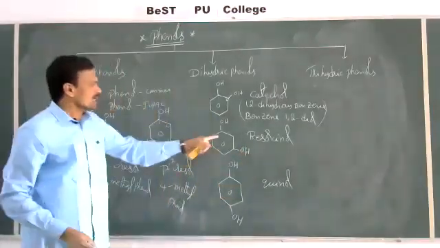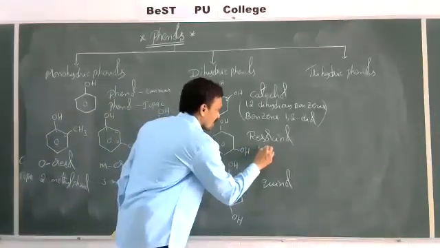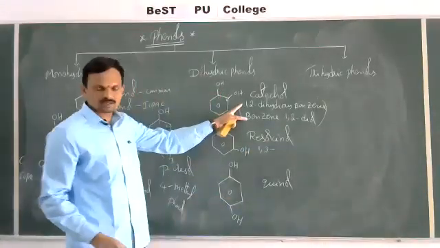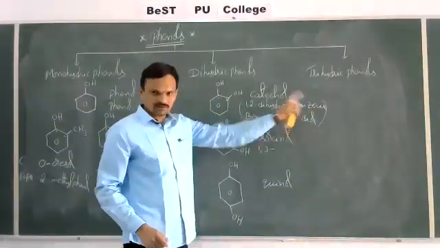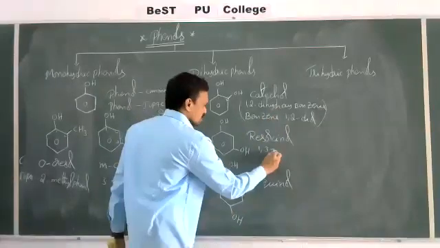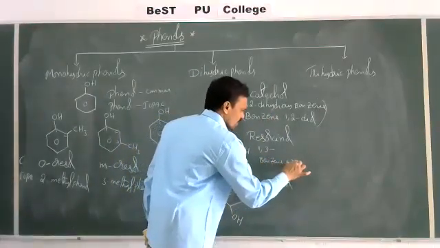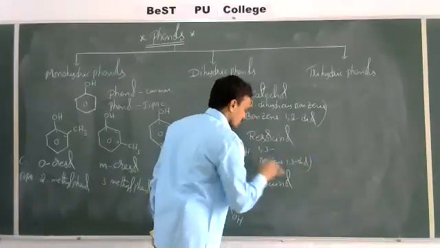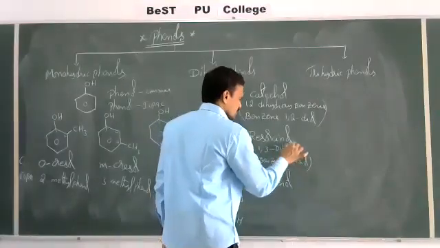Next, resorcinol. So this is 1,3, same name as this. 1,3 dihydroxybenzene, otherwise benzene 1,3 diol.